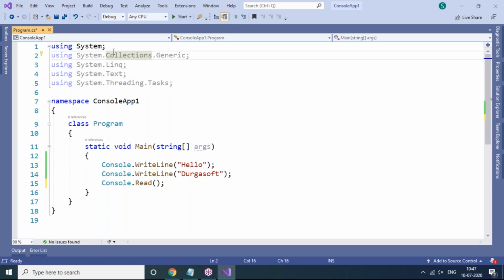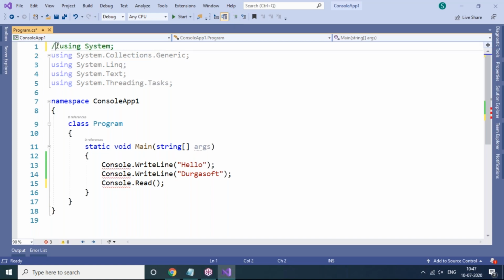Comments mean that whenever you want to write a description of your program, you can put it in the comment section. Or if you don't want to execute some lines of code, you can put those lines in the comment section. To comment some lines, place the cursor over the line you want to comment. Then you can see this option, "Comment out the selected lines." Now it is commented here.